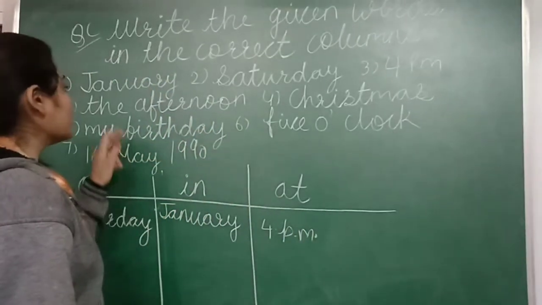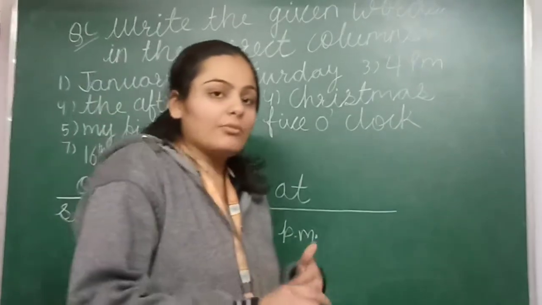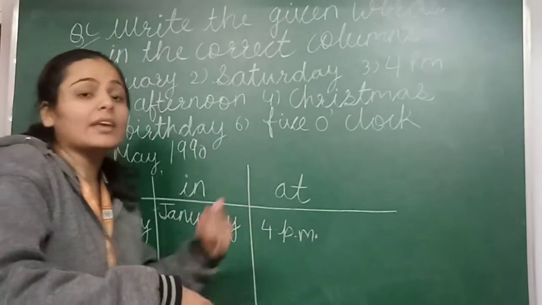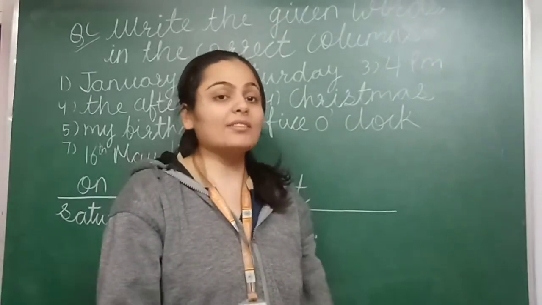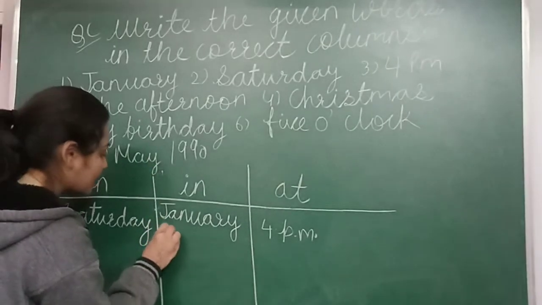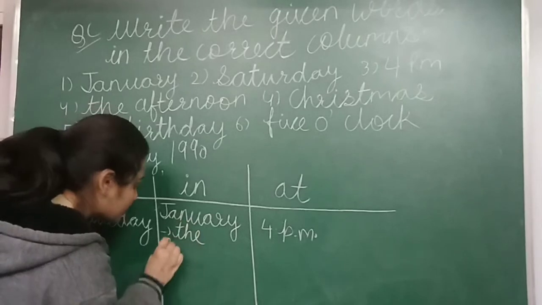Okay, what is written? The afternoon. So if we are going somewhere, आप क्या बोलते हो? I am going to this place in the afternoon. हम कैसे बोलते हैं? In the afternoon. So where we write the afternoon? Here. The afternoon.